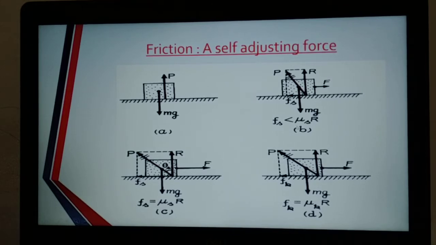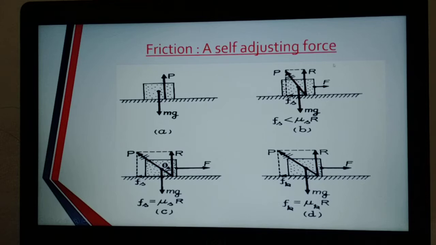See the second diagram. In the second diagram, you are applying a force F in the horizontal direction, so as to move that book. But since the force is not sufficient to move it, it will not move, but this force tries to move the book. Then what will happen there?